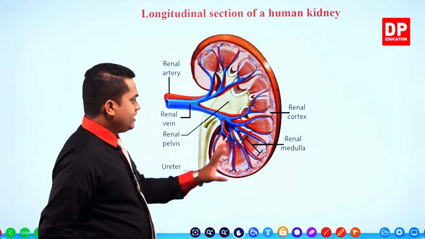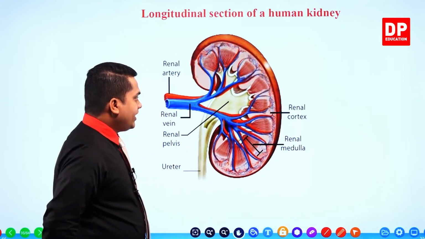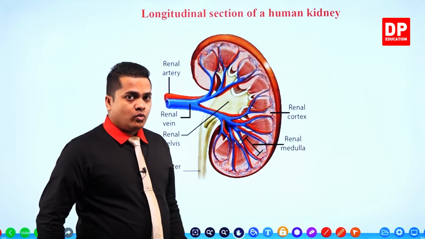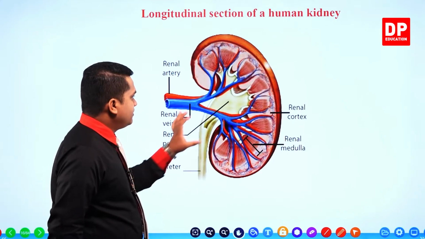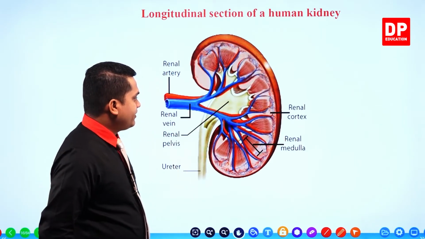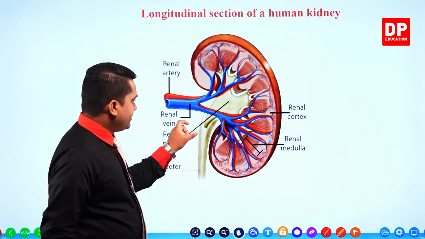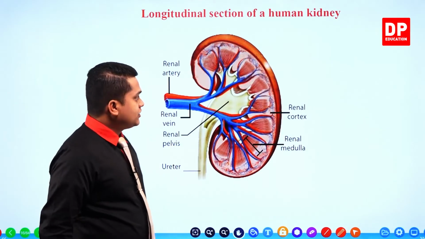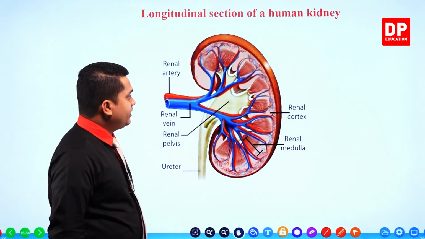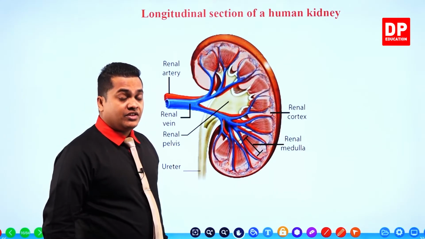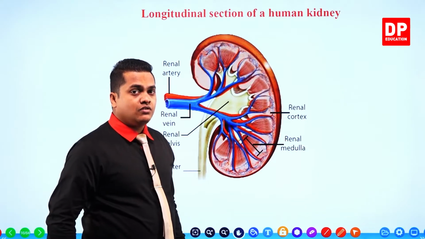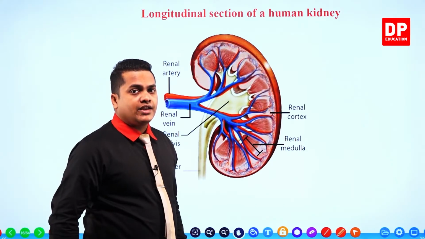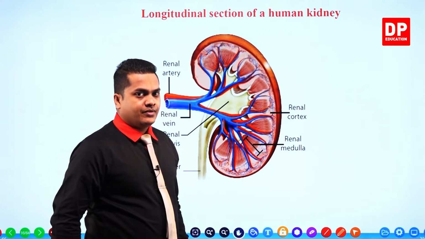You can observe the renal medulla, renal cortex, then once again the renal arteries and the renal veins. Then you can observe the pelvis, right? Pelvic region, pelvis region. Then after that, pelvis is coming towards the ureter, right? So these are the main structures that we can observe during the observation of a longitudinal section in a kidney, right? Okay then.